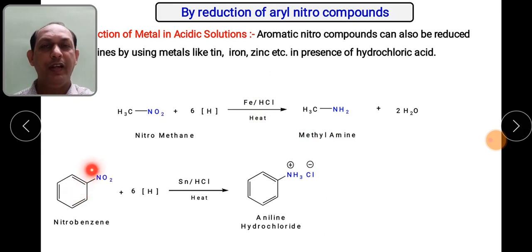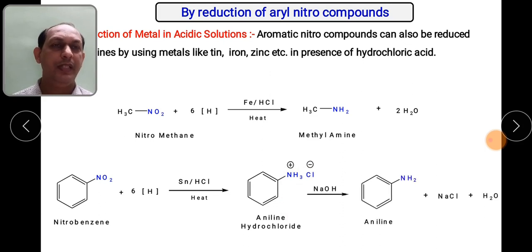Then aromatic nitro compounds in presence of tin and HCl generate hydrogen, and this hydrogen gas is used to convert it into a salt, which is aniline hydrochloride salt. So the nitrogen presently is quaternary. This quaternary ammonium salt is converted in basic medium into NH2 group with the formation of NaCl and water. So nitro is converted again into NH2.